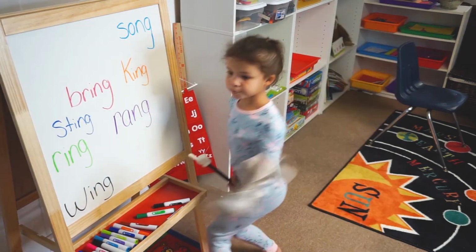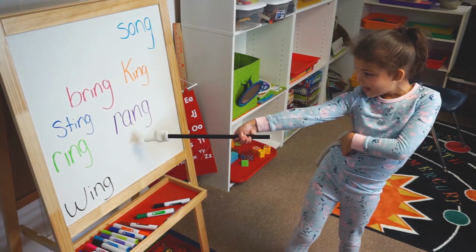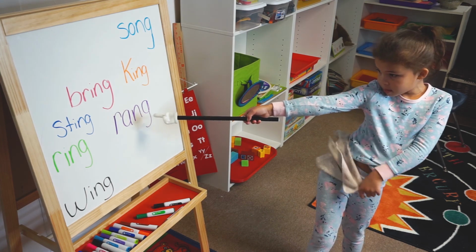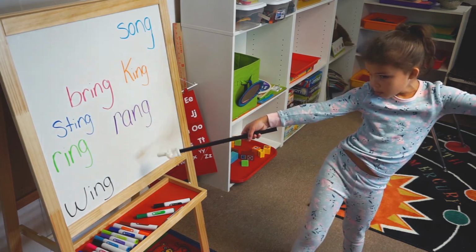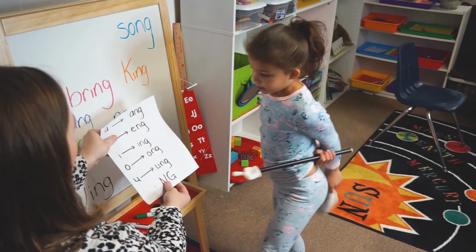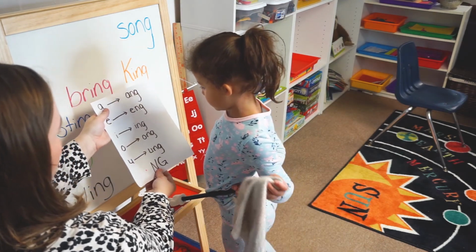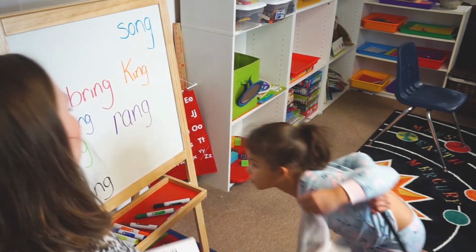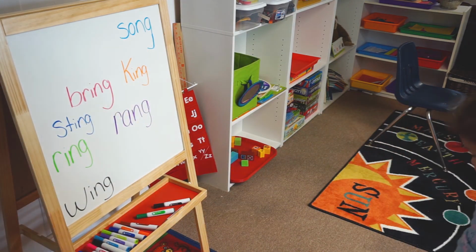Good job. Find the word, where are you pointing? I can't tell. The purple one. Is that ing or ang? Ring. Which one of those says ing? Okay, so if we put an R in front of it, then it's ring. Which one of those words is ring?